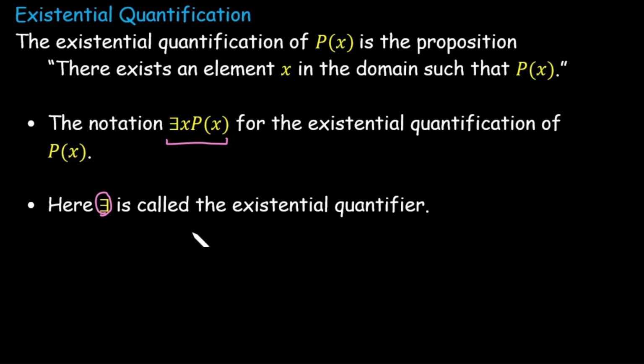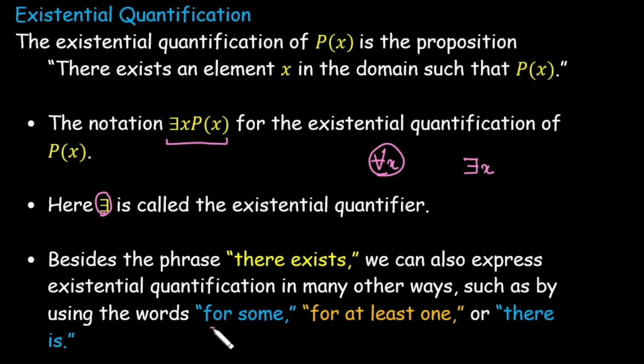As we have done in universal quantification, there are many ways to represent for all x in multiple words, like for all x, for every x, for each value of x, for arbitrary x. Similarly, we can represent there exists x in many ways. That is, for some x, or for at least one value of x, or we can say there is an x. So these all expressions come under the part of existential quantification.